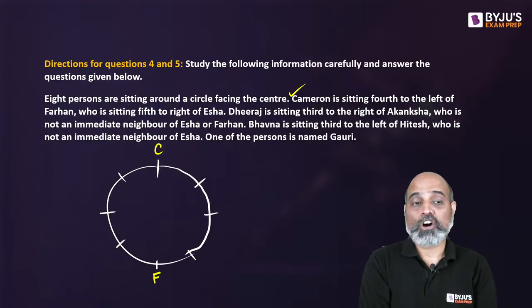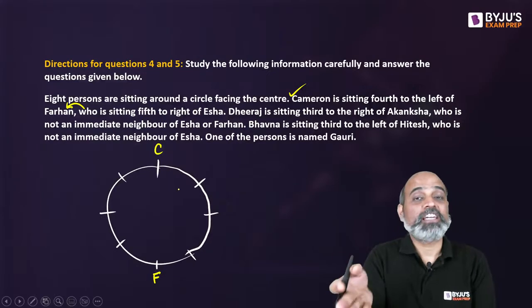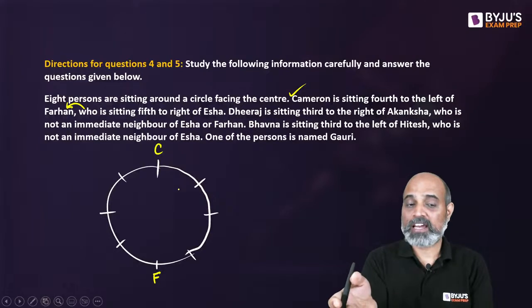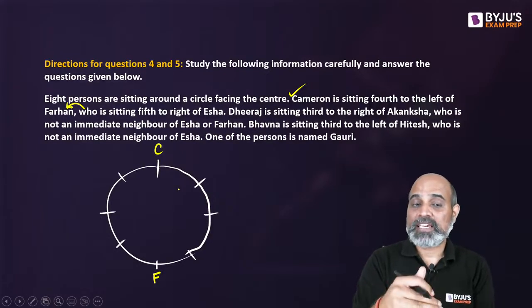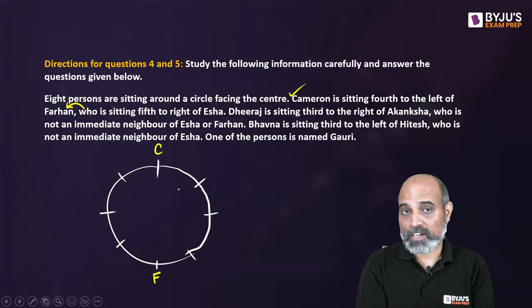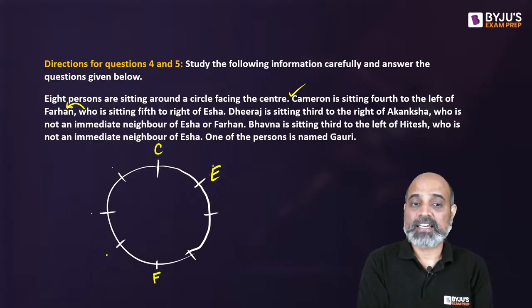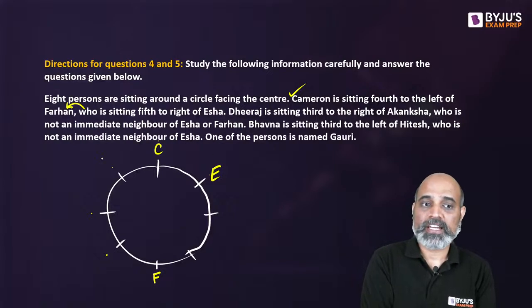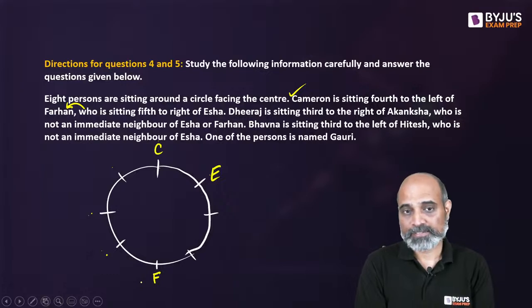Now, since there is a comma, so this who is about Farhan. Farhan is sitting fifth to the right of Isha, right? So from Isha's perspective, if Farhan is sitting fifth to the right of Isha, that means Isha is sitting fifth to the left of Farhan. So this is first left, second, third, fourth, fifth. So this is where Isha should be sitting, such that Isha's right, first right, second, third, fourth, fifth. That's where Farhan will be seated.